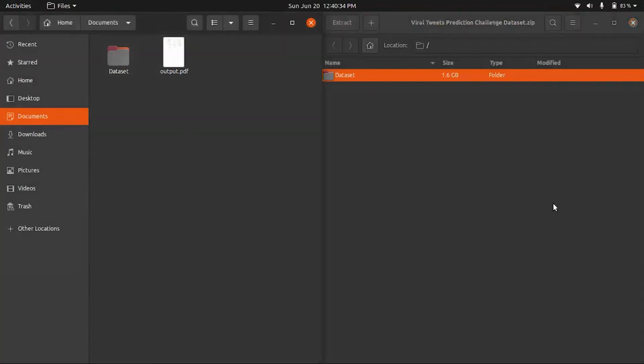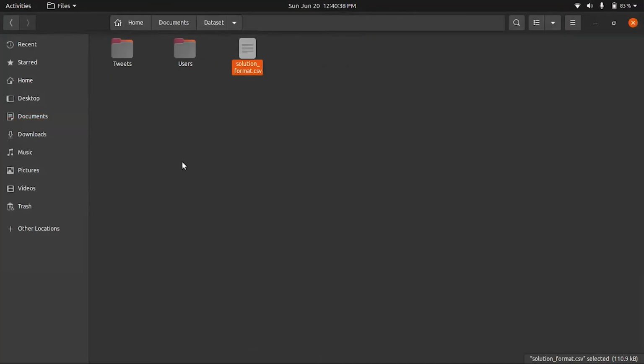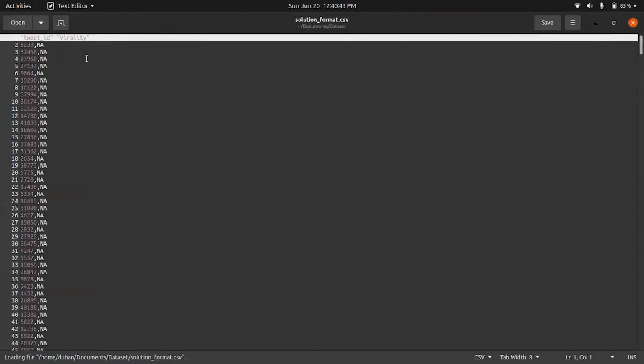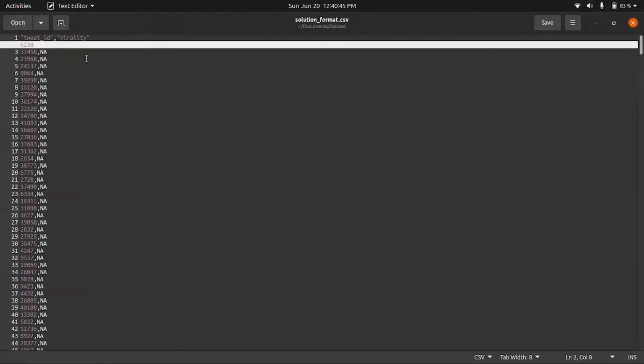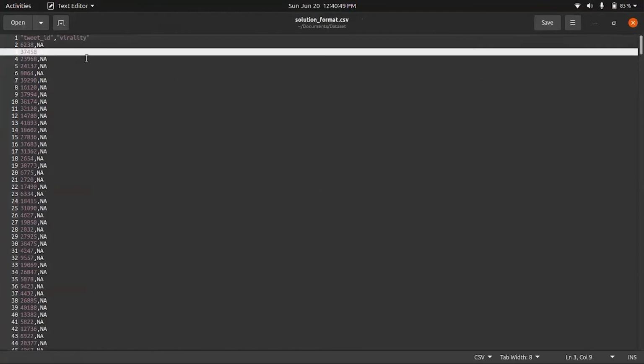Okay, so it's done now. I can close this one and go to the dataset. So I have my dataset, and you see there is this file called solutionformat.csv. You see there is a tweet ID, which is 6238. This is the tweet ID, and then the virality.